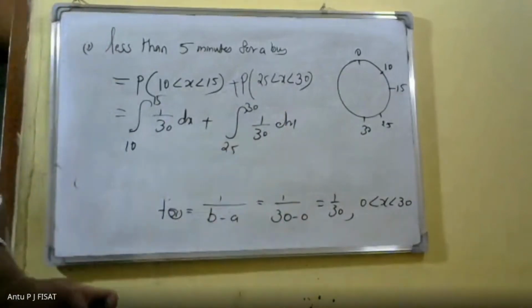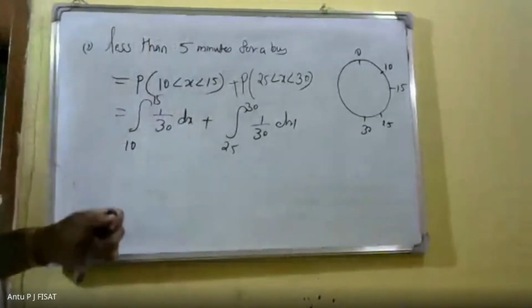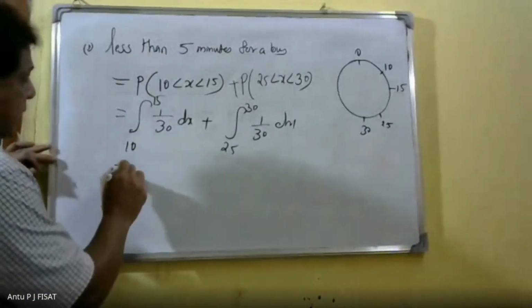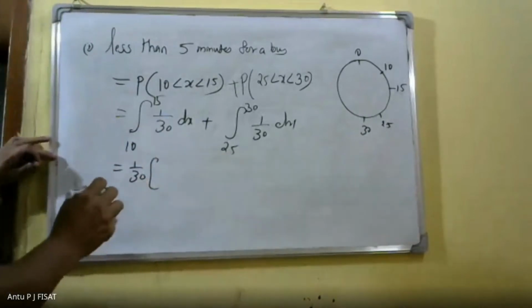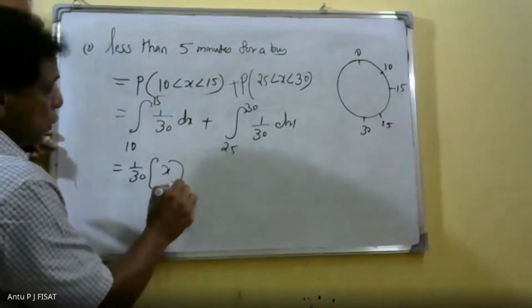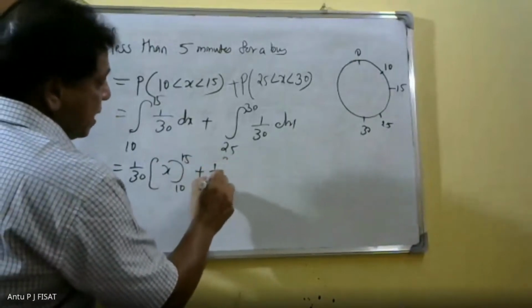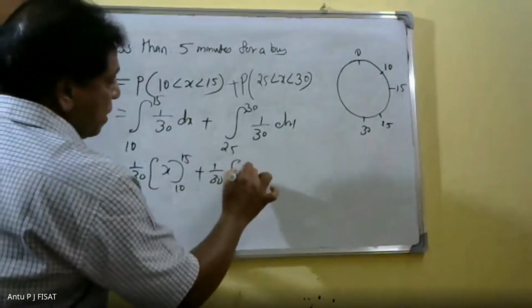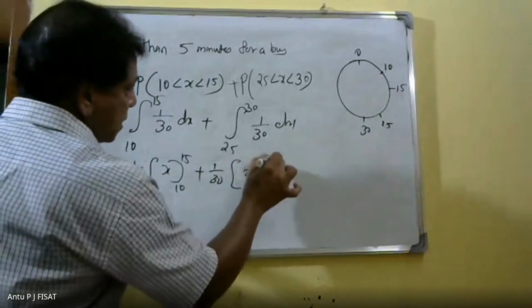Then we integrate this. 1 by 30 taken outside. If we integrate this function, we get x from 10 to 15 plus 1 by 30 times x from 25 to 30.